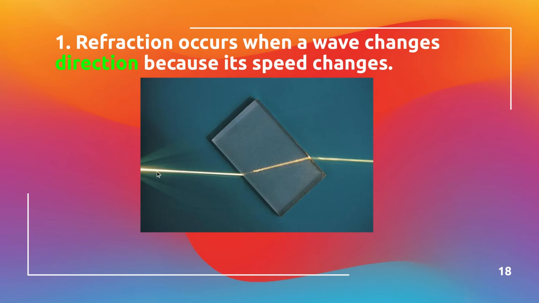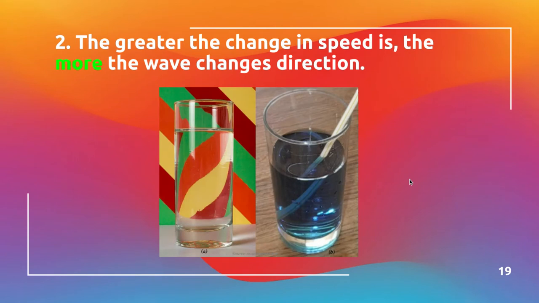So as this laser beam hits this glass plate, it changes direction. As it leaves the glass plate and goes into the air again, it changes direction again. This changing of angle is called its refraction. Refraction, bending through. The greater the change in speed is, the more the wave changes direction.